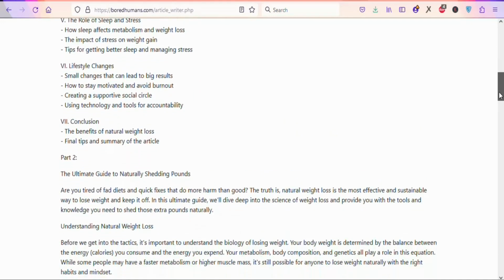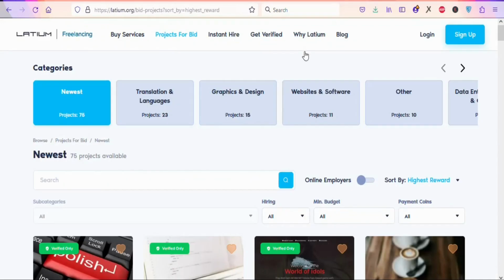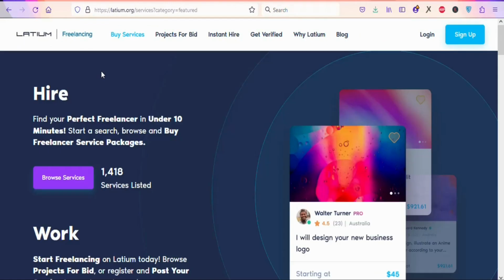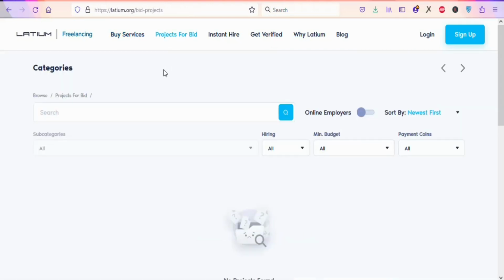this particular AI tool. So the next step is that you are going to come on this website, latium.com. This is a freelance website where you can list your services and then get people to hire you to complete their projects. For example, you can click right here, bid for projects, so that you can get employers who are looking for your services right now.